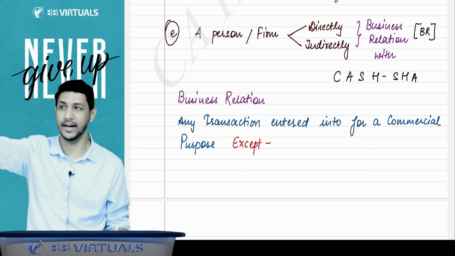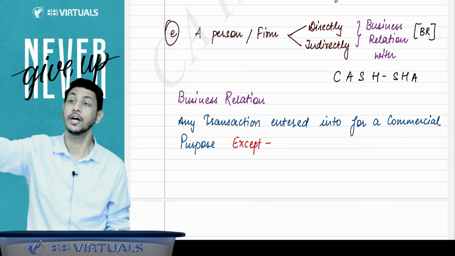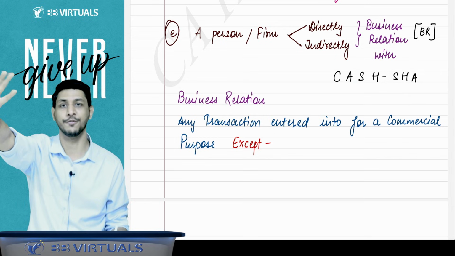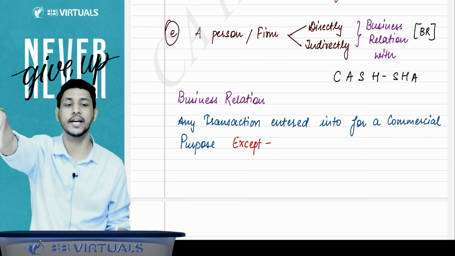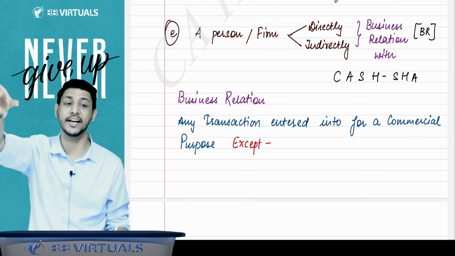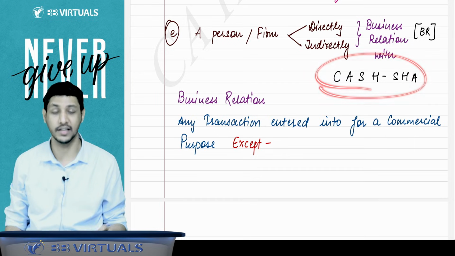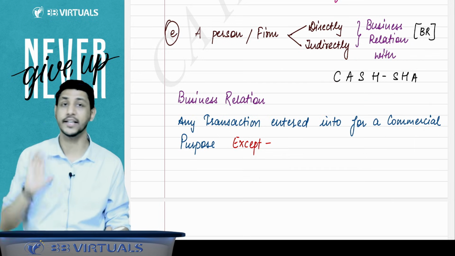If an individual auditor is proposed to be the auditor, or there is a partnership firm or an LLP firm that is proposed to be the auditor, and that individual or firm has a direct or indirect business relationship with these companies, then they will be disqualified. They cannot be the auditor.